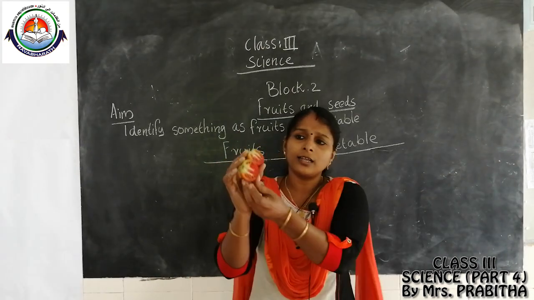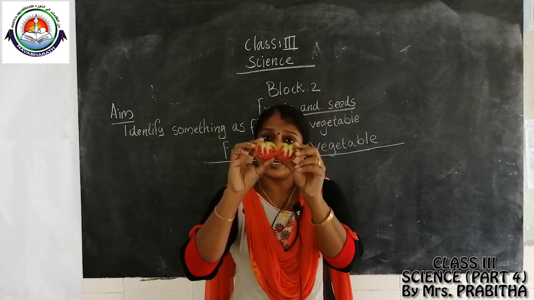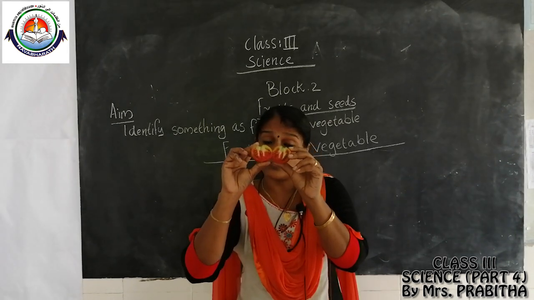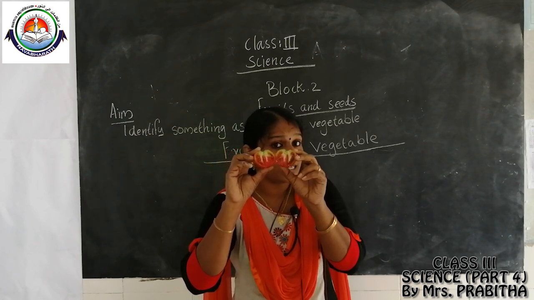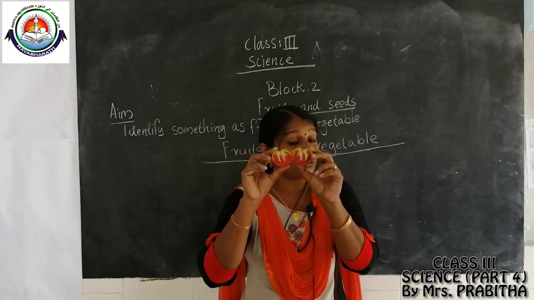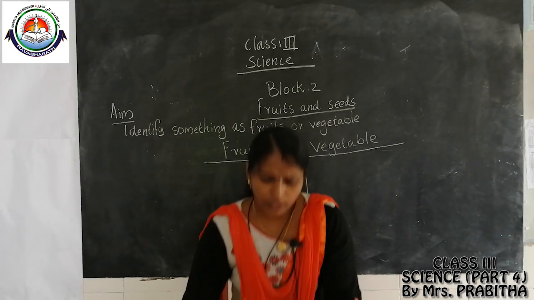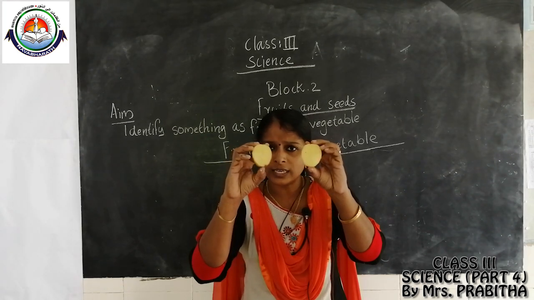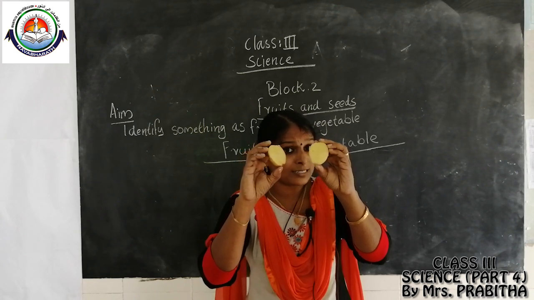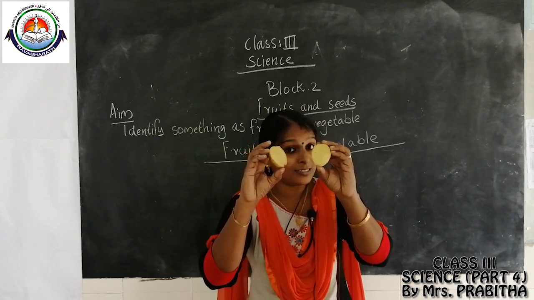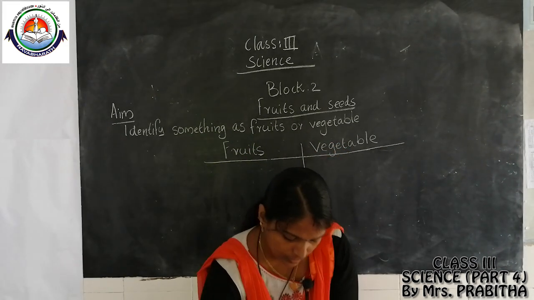Look here children, when I cut the tomato, what can you find in this? Inside of it, what can you see? Yes, you can see some small things. What is that? You can see seeds, right? You can see seeds inside it. Okay, then potato. I cut the potato. What can you see inside? Can you see any small things inside? No, we can't see anything inside, isn't it? So in potato, nothing is there inside.